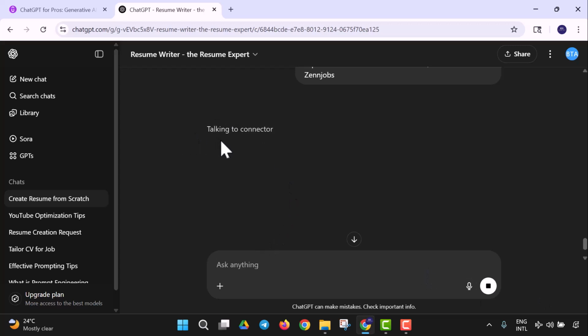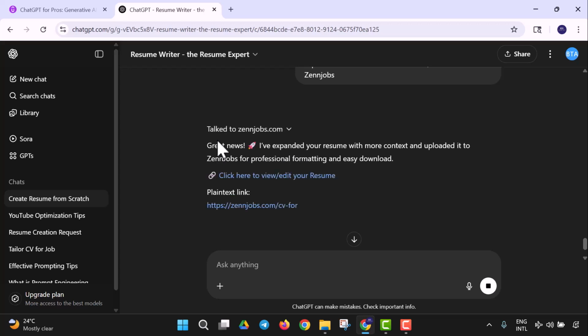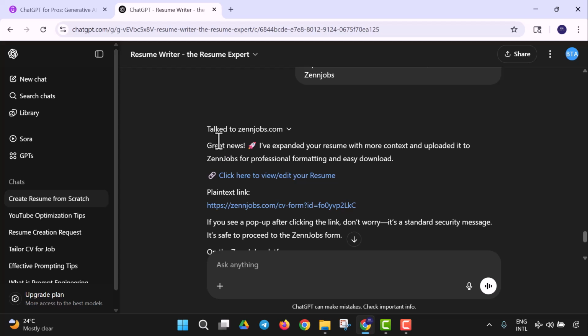So it's talking to the connector. What it does to talk to the connector is to connect you to the main app that would automate this. So all I have to do is to confirm. I'm going to confirm that, and let's see what this Zen Jobs is going to come up with. So that is how to automate stuff. That's how to automate your resume. We can create presentation slides. You could check GPTs for anything depending on what you want to do. So you can use it to automate whatever you want to automate.